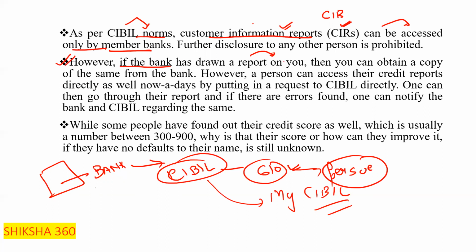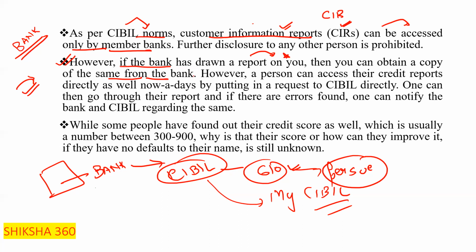However, if the bank has drawn a report on you, then you can obtain a copy of the same from the bank, and the bank will take charges for that. It depends on the bank. In some banks there are charges for the CIBIL and in some there are not. Some banks charge 100 plus GST, some 200 plus GST, some 500 plus GST. For commercial and for individual, the CIBIL charges are different, so you have to pay as per the requirement.